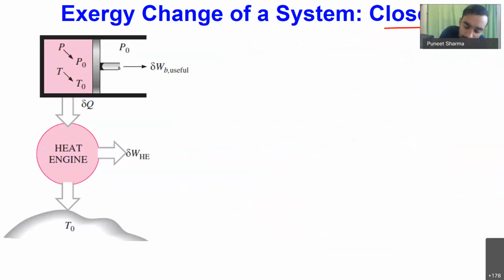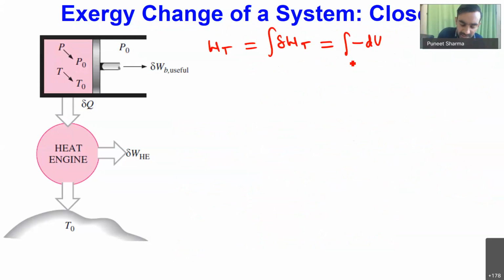So if I have to calculate W total, it will be the integral of del WT, and the integral of del WT you will find as the integral of minus dU. The integral of minus dU will be from the initial state, where the initial internal energy was say U, and finally once the system reaches the dead state, the internal energy is U naught. So this integration will be from U to U naught.